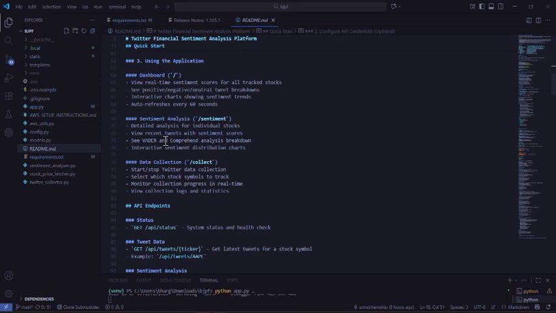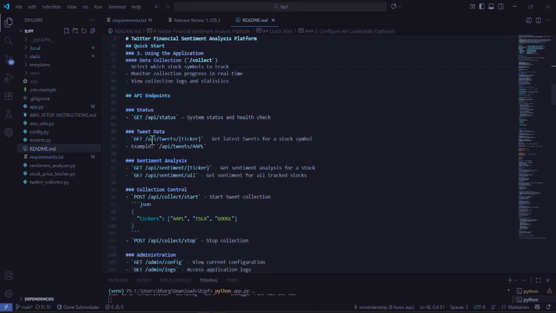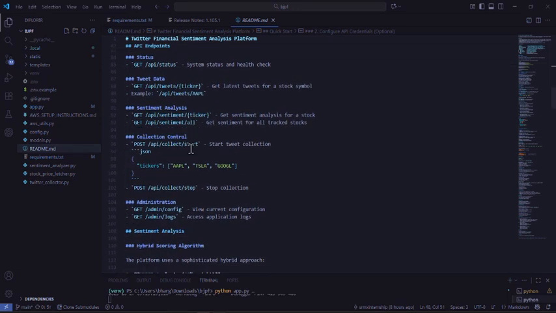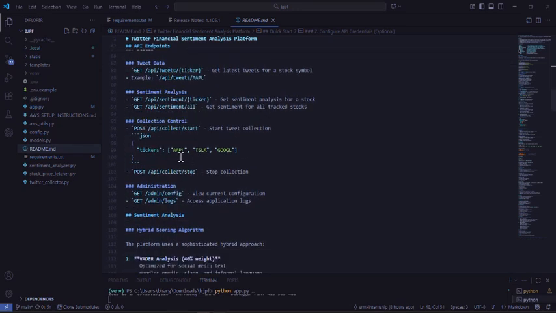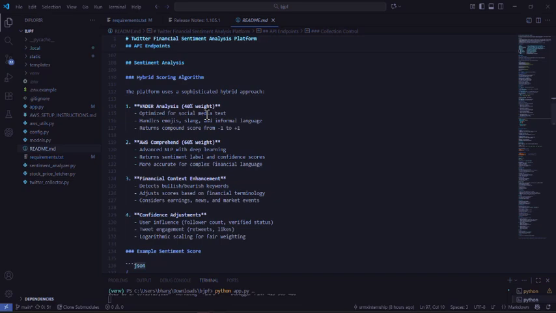In sentiment analysis, you are getting the detailed analysis for individual stocks, recent tweets with sentiment score, and comprehensive analysis breakdown. It is one of the most important things when you are making a stock prediction project using sentiment analysis. It combines VADER, which is basically a social media optimized platform. And we have API endpoints like tweet data, status, sentiment analysis, collection control, tickers collecting for Apple, Tesla, Google, admin view, and a hybrid scoring algorithm.